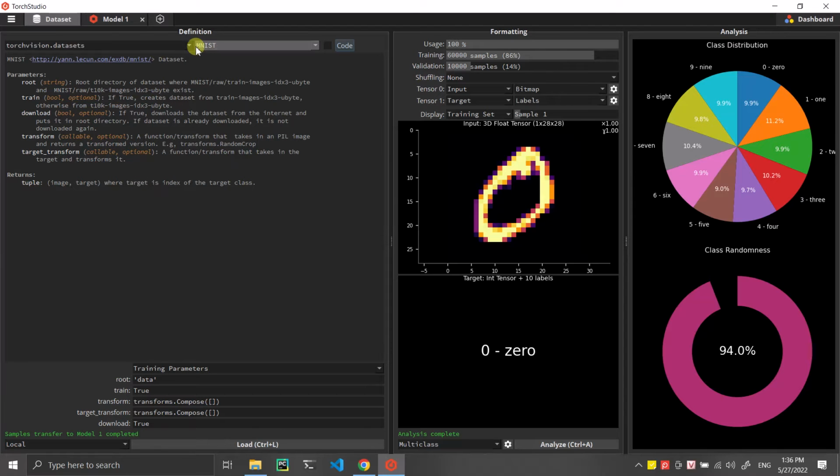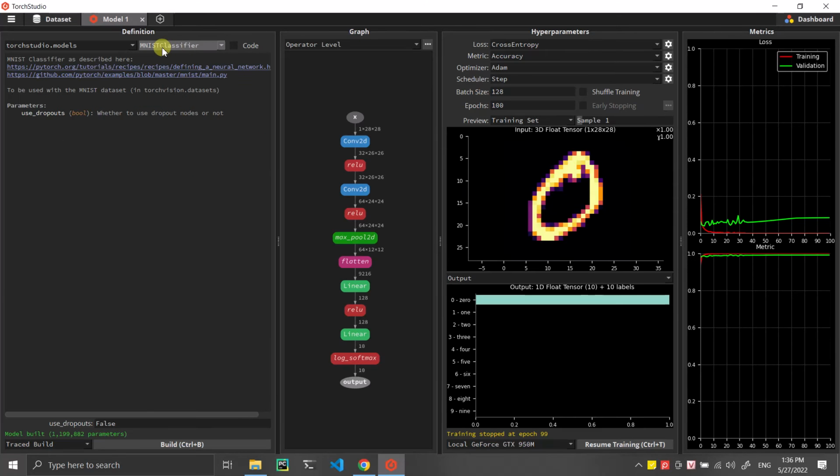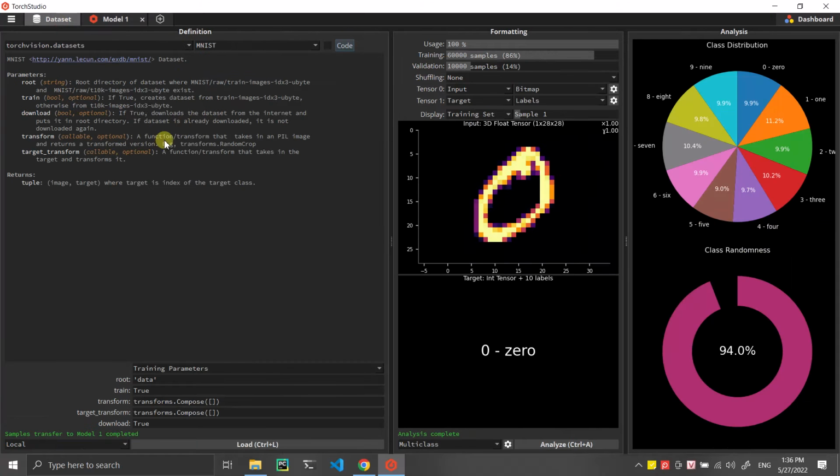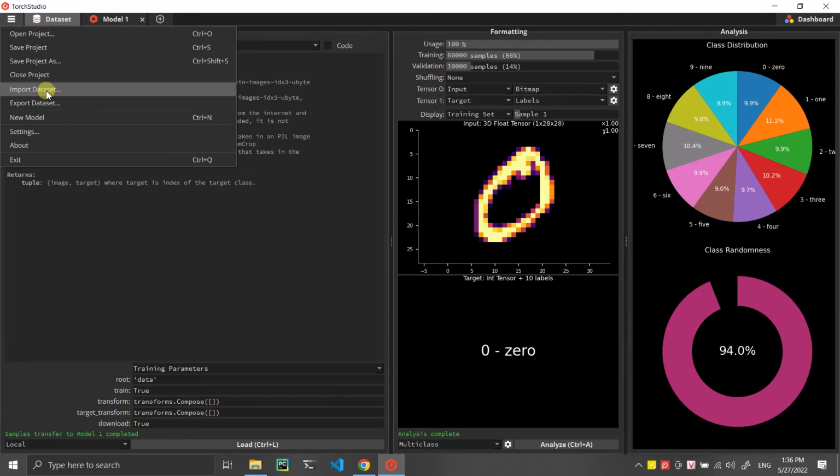For example, in this demonstration, I will show you how to use the MNIST dataset, and the model is MNIST classification. As you can see, we have some options. We can download the dataset from the internet or we can load an offline dataset. And after that, we can import the dataset here.